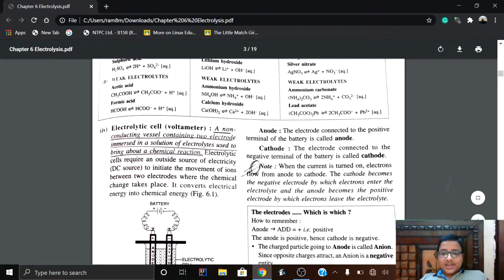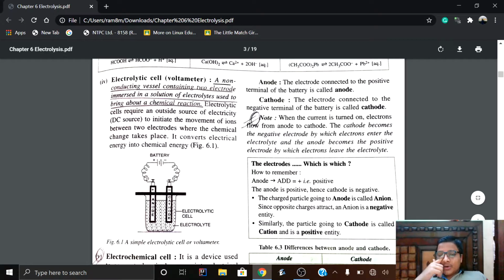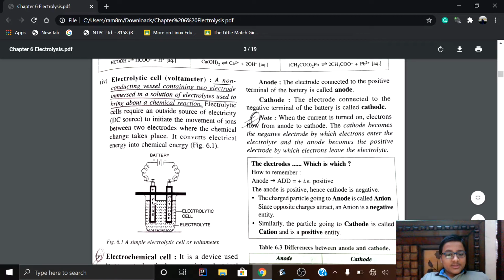Next, the anode is the electrode connected to the positive terminal of the battery, and the cathode is the electrode connected to the negative terminal of the battery. As you can see here, the cathode is connected to the negative terminal and the anode to the positive terminal.